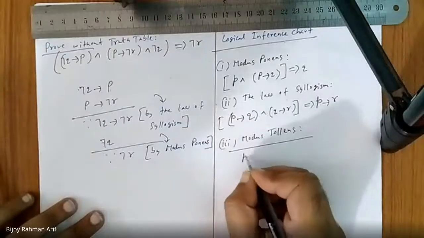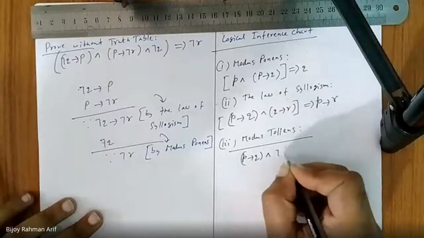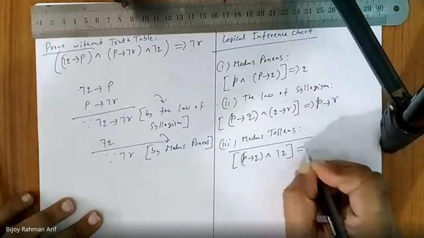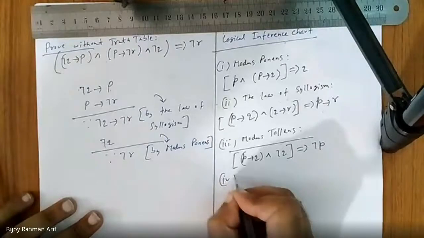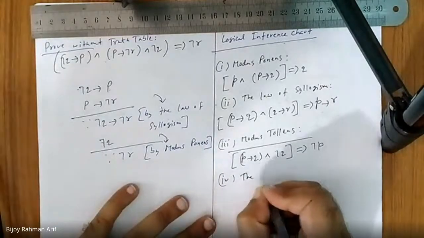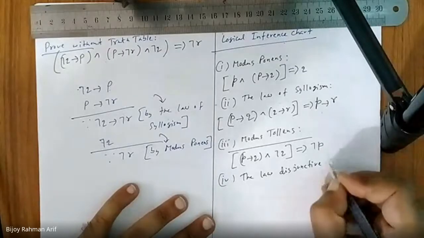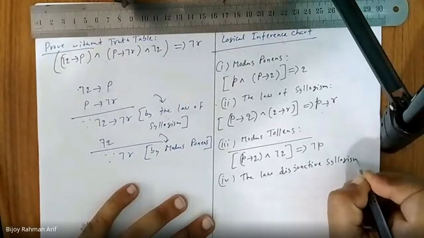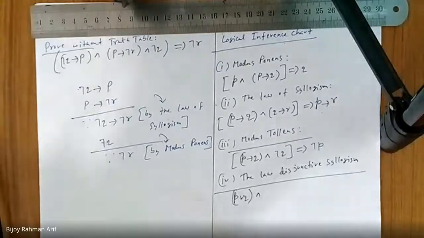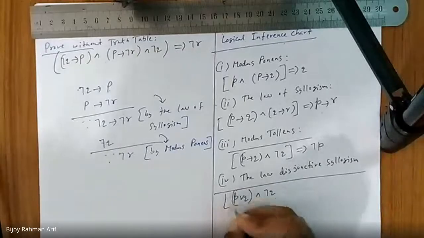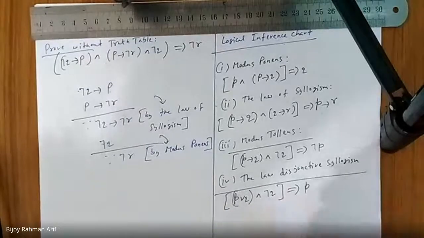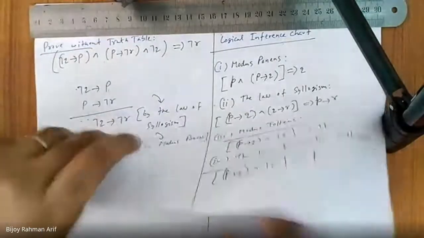P implies Q, and not Q, implies not P. Super. Number four is called the law of disjunctive syllogism. What is the formula? P or Q and not Q logically implies P. Now let's go to the next one.